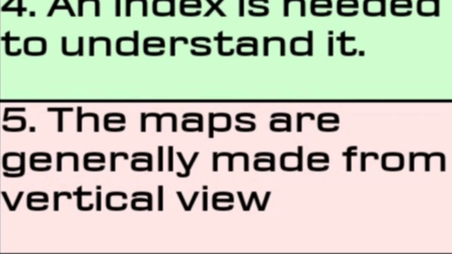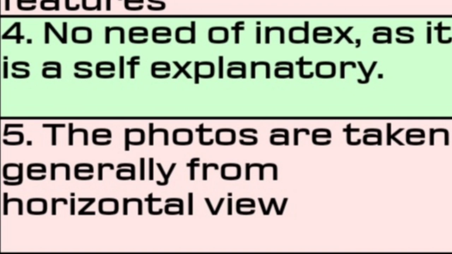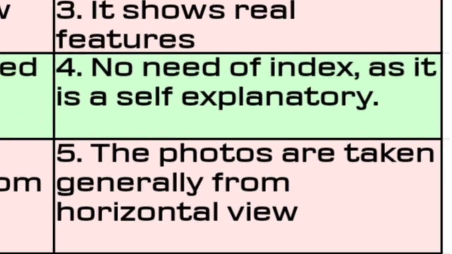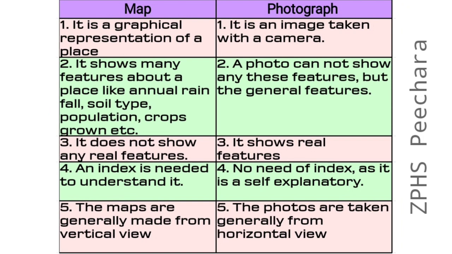That is, maps are made from the top view, while photographs are taken generally from horizontal view. That means photos are taken from front side. These are the main differences between a map and a photograph. Children, please note down these differences in your notebook and try to understand them.